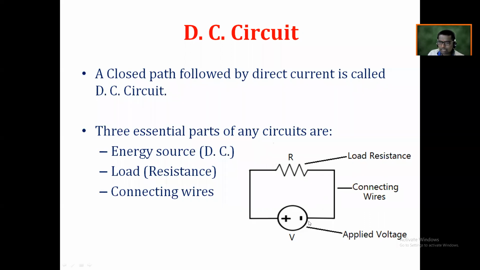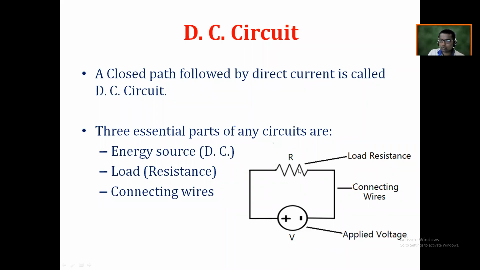Now the question is, when we apply V volt to a resistance of R ohm, how much current will flow? Is it right? It means that right now there are a total of 3 electrical terms in front of you. What are these 3 electrical terms? One is the voltage, you can call it applied voltage also.